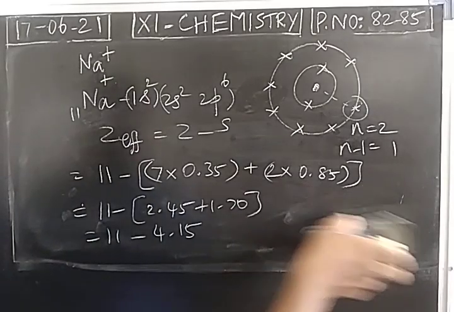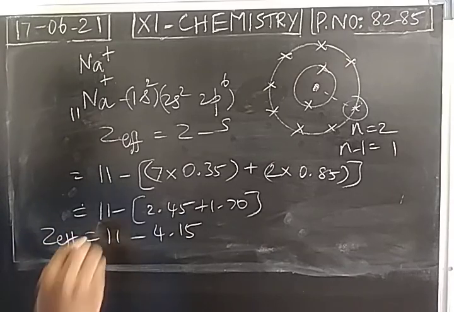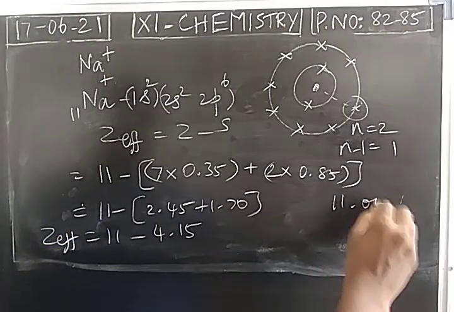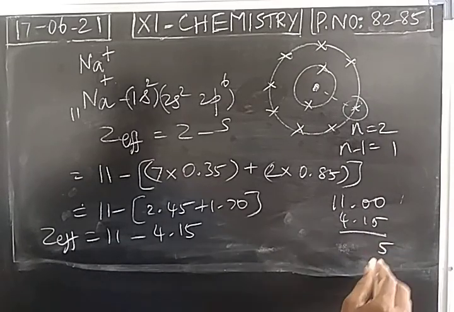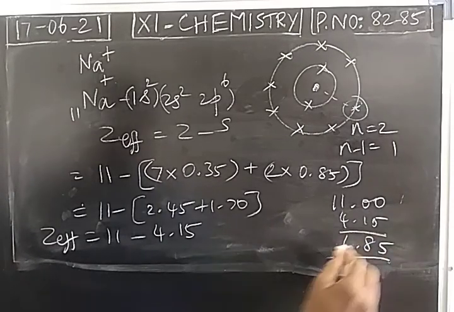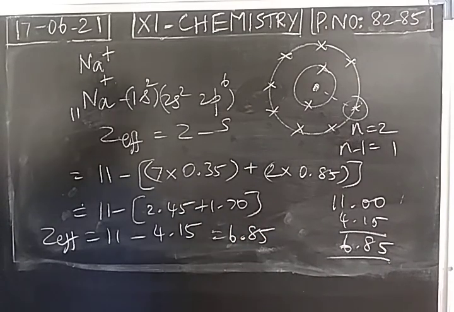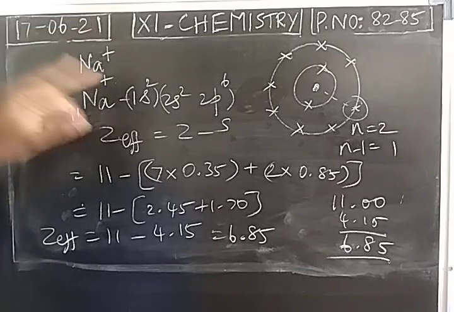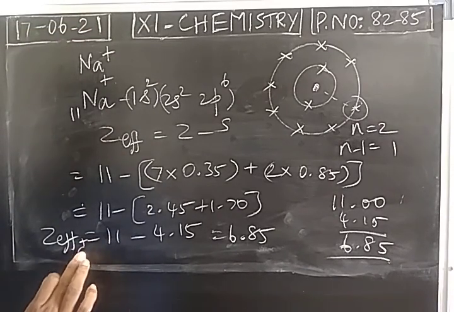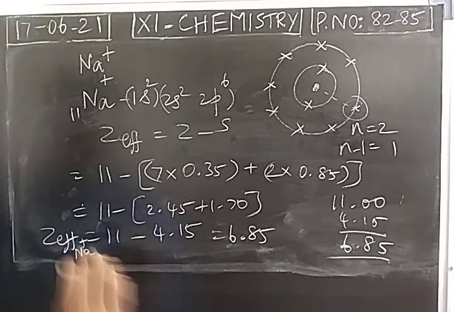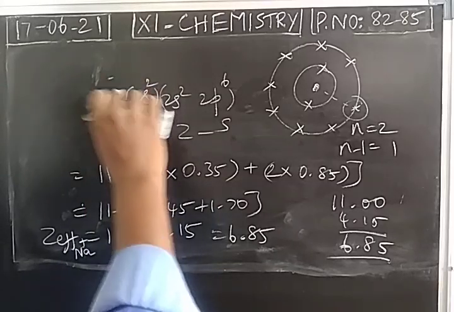What is the effective nuclear charge? The effective nuclear charge is 6.85. This is for the cation. Effective nuclear charge of a cation, here sodium cation, is 6.85.